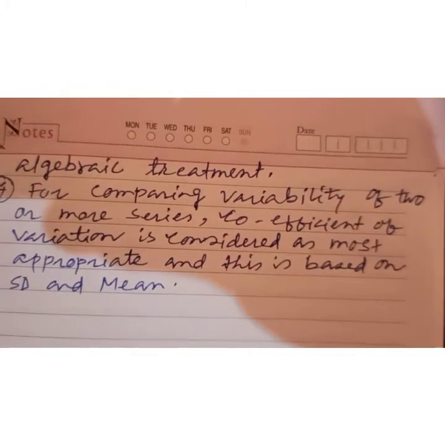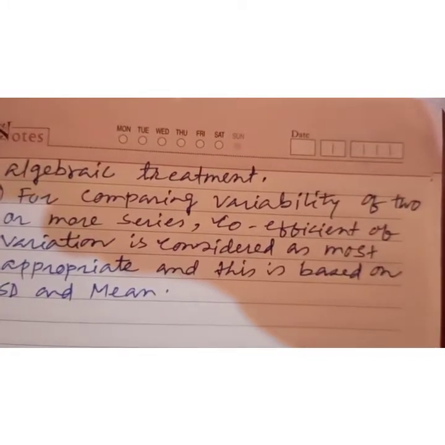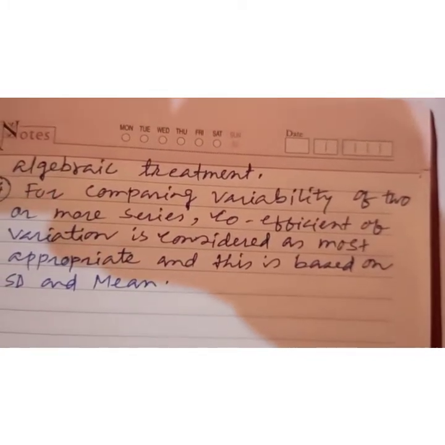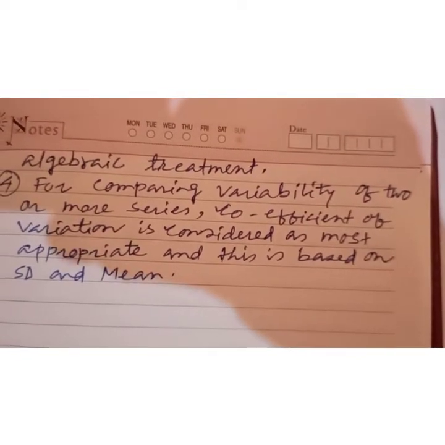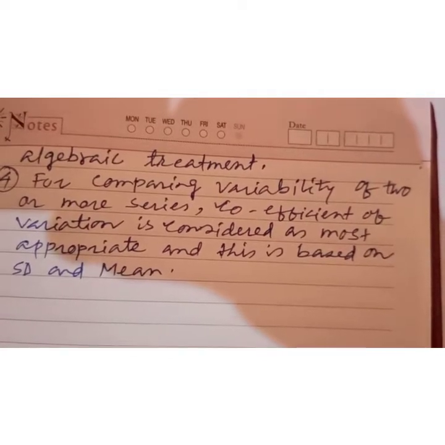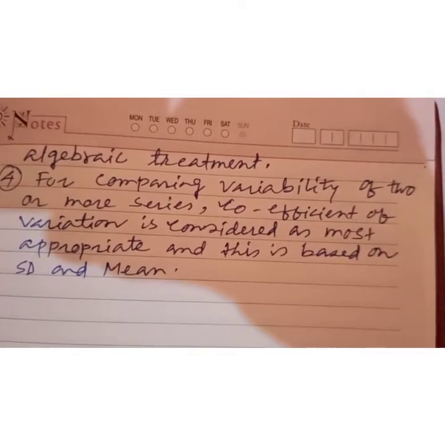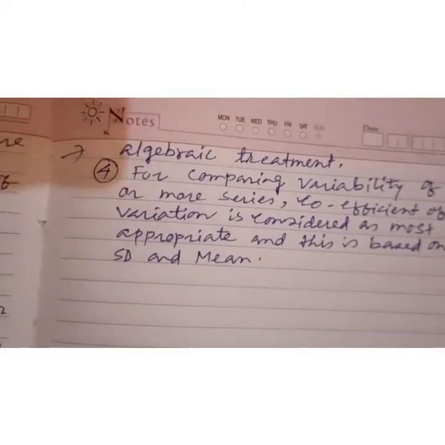Number 4, for comparing variability of two or more series, the coefficient of variation is considered most appropriate, and this is based on SD, that means standard deviation, and mean. So this is your answer, and more questions are coming from here.